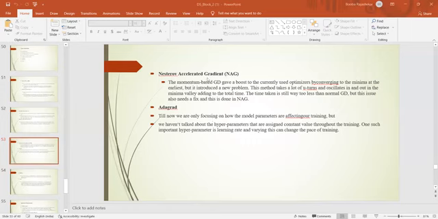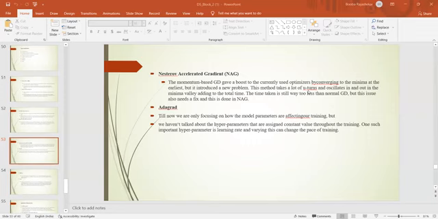Nesterov accelerated gradient, it is called the NAG. The momentum-based method gave the boost. It is currently used to optimize by converging to the minimum at the earliest. But it introduced a new problem. The method takes a lot of U-turns and oscillates around the minimum value, adding to the total time.